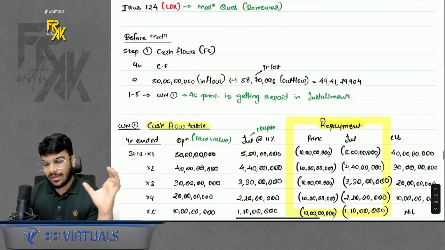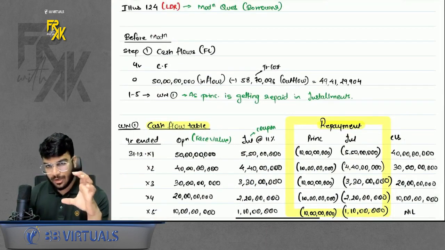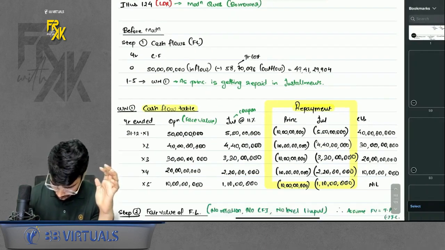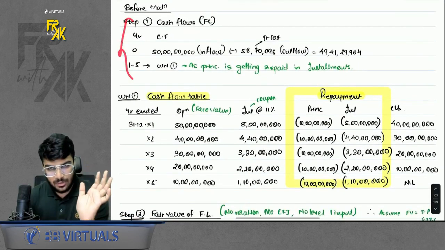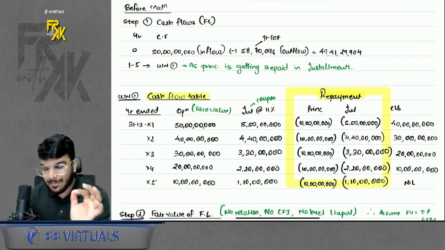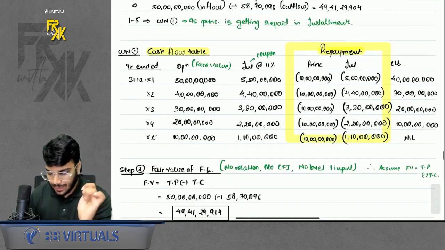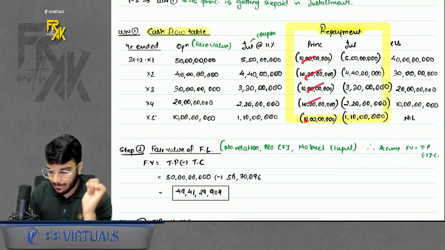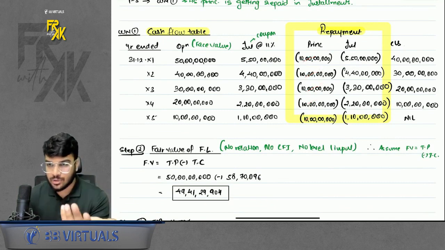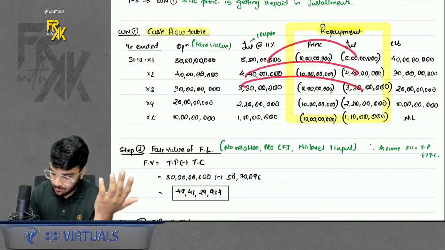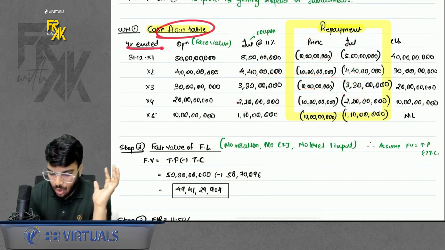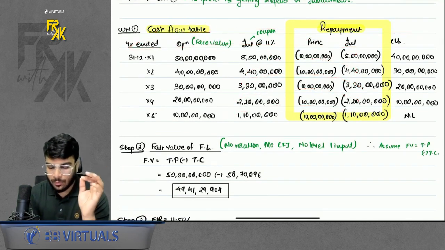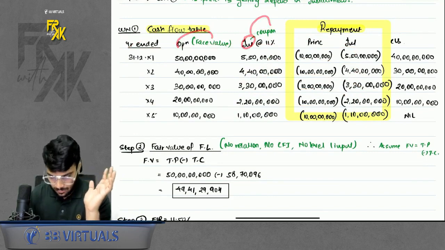As I said, divide the question into 2 parts. One is before modification, one is after modification. How do we do the before modification part? First step is going to be cash flows. Because even principal is getting repaid, you will have to prepare a cash flow table. So I prepared the cash flow table. I repaid the principal in 5 equal installments, and for interest I took whatever accrued was there. Do remember, when you're preparing a cash flow table, columns are the same as LAT, but in opening you write face value, in interest you write coupon.